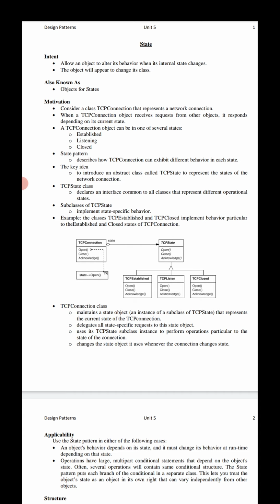In the sense, we need to change the state object whenever we need it. Whenever the connection goes from established to a closed state, for example, with the TCP connection, listen carefully, the TCP connection will replace its TCP established instance with a TCP closed instance. What will replace what here? The TCP established connection instance is replaced with a TCP closed instance.